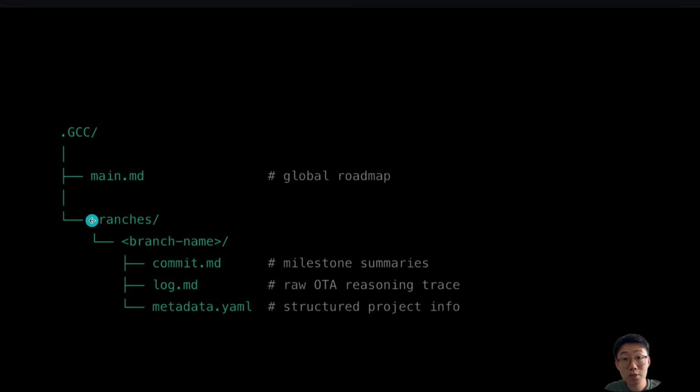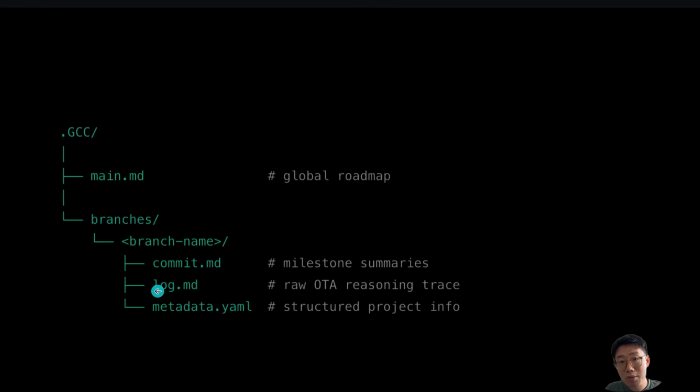Then they also introduce this branch idea to log different approaches, paths, and tasks that the agent has ever worked on. For each task and branch, it has these three files. One is commit.md, which holds the high-level milestones that the agent has hit. Every time it finishes a subtask or delivers a meaningful piece of work, it will log to the commit.md file, just like how we normally do a git commit.